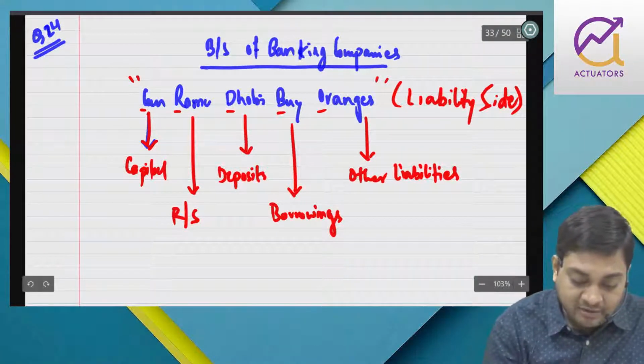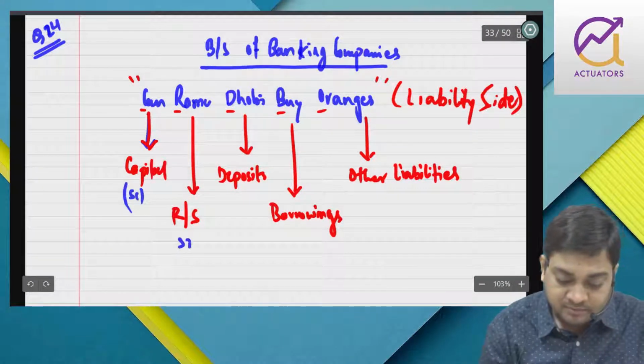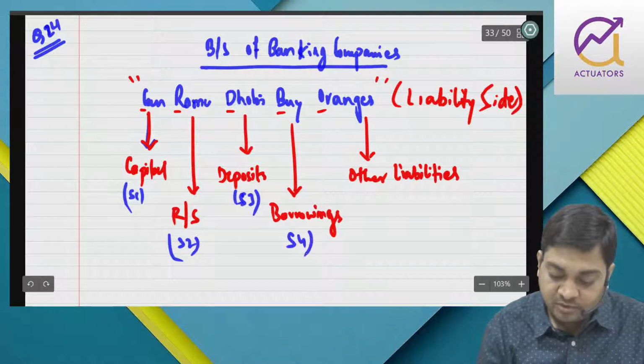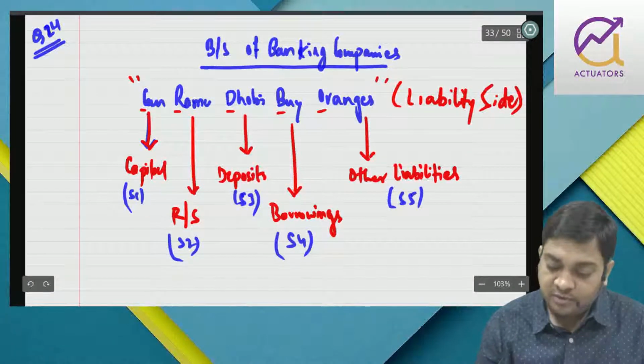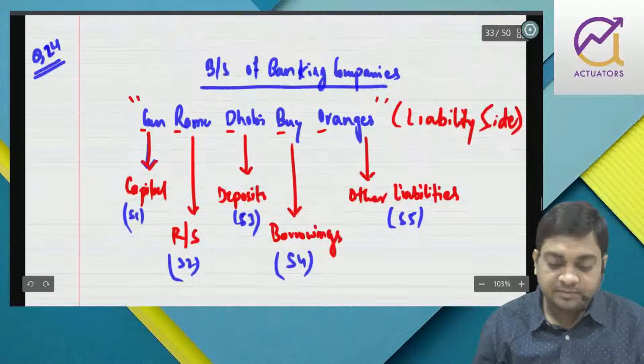And I have told you that in balance sheet we have 12 schedules. So this is schedule 1, schedule 2, schedule 3, schedule 4, schedule 5, right?